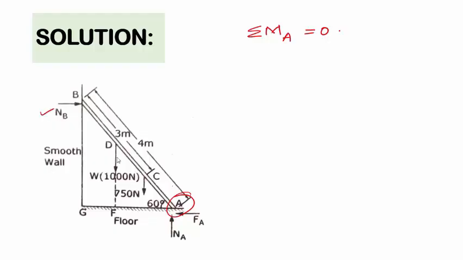One is NB, second one is weight of the ladder, third one is weight of the man, fourth one is normal reaction at point A, fifth one is frictional force acting at point A, FA.